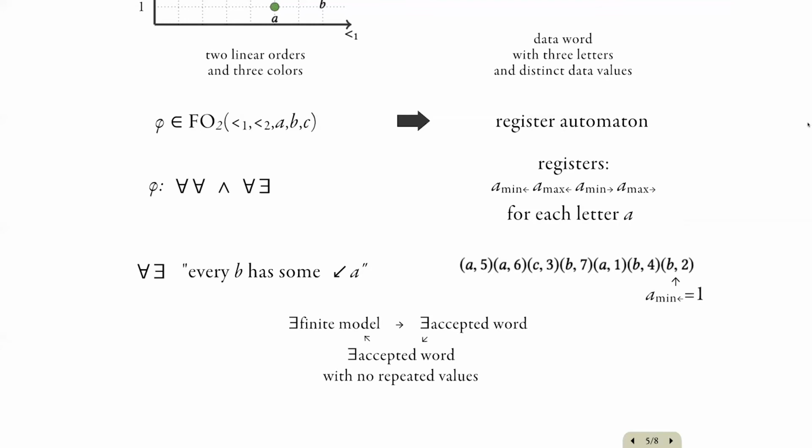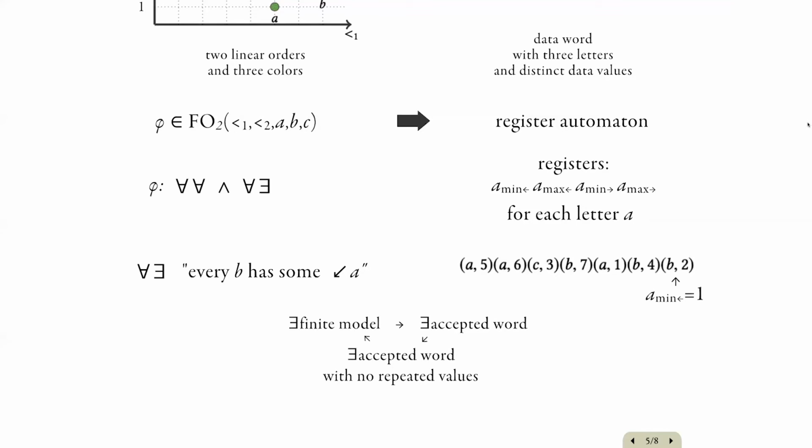So to close the loop, it suffices to show that if there is some word which is accepted by the register automaton, then there is also a word which is accepted by the automaton and in which no data value occurs twice. Essentially, if some data value occurs twice in the word, then we can perturb the data values slightly and still obtain a word which is accepted by the automaton, but where the two values are distinct. This requires an analysis of the form of the automata which we construct here.